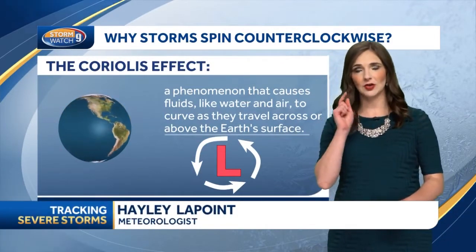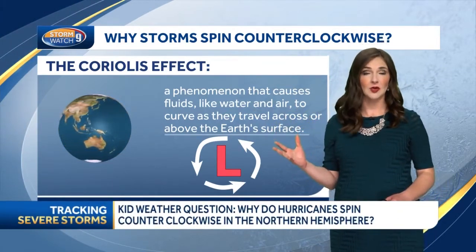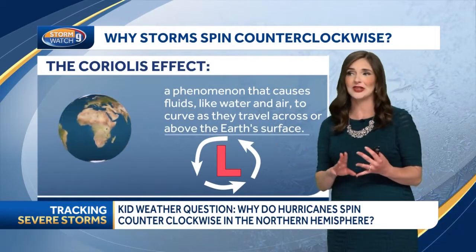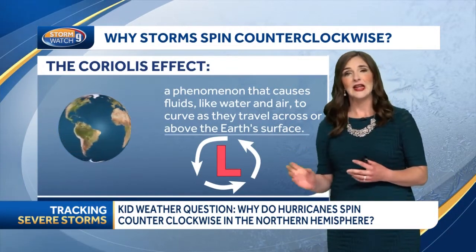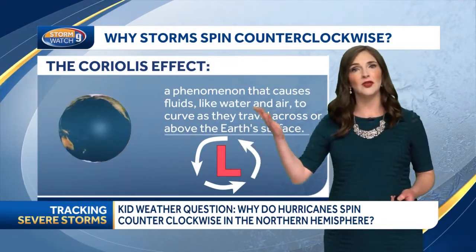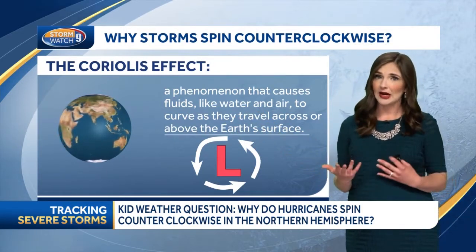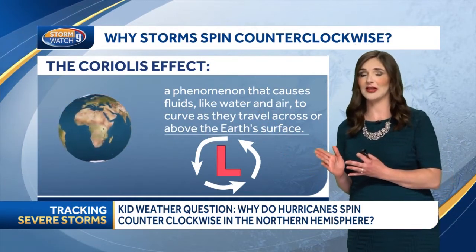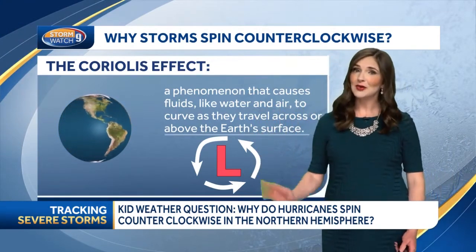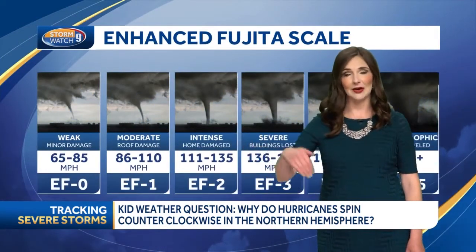So first, I want to get to your question about hurricanes and why they spin counterclockwise in the northern hemisphere. Well, really any low pressure system that we have, nor'easters, tropical storms, hurricanes, they all spin in the counterclockwise direction. The reason for this is something called the Coriolis effect. It's a phenomenon that causes fluids like water and air to curve as they travel across the Earth's surface because the Earth is spinning. So that's why here in the northern hemisphere, we have low pressure systems and hurricanes that spin in the counterclockwise motion.